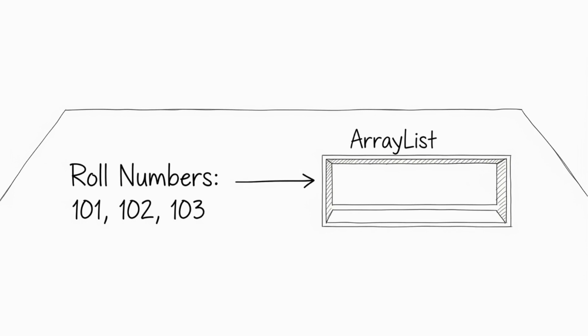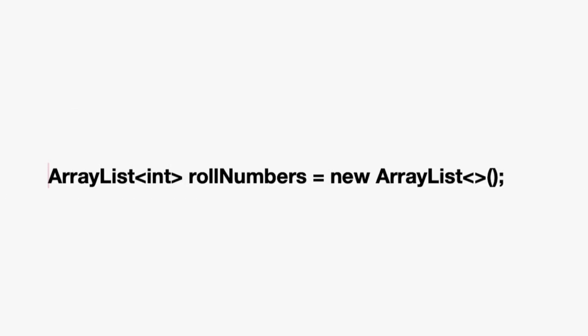So imagine you are building an ArrayList of student roll numbers. If you write ArrayList angle bracket int rollNumbers equal to new ArrayList, then Java will throw an error because int is a primitive. That's where wrapper classes come to our rescue. In Java, a wrapper class is basically an object version of a primitive.